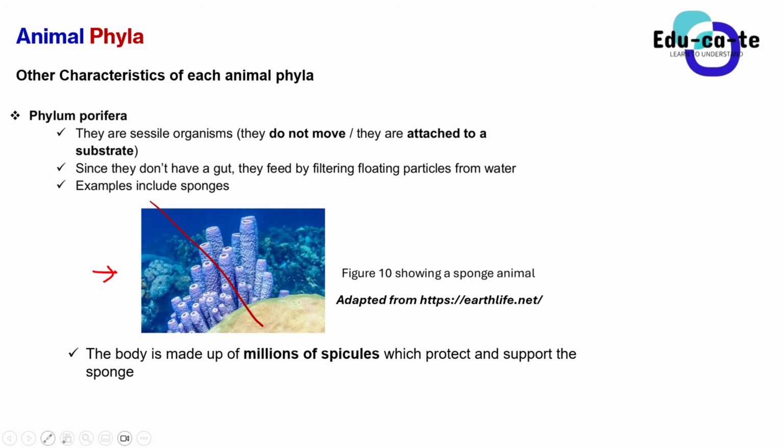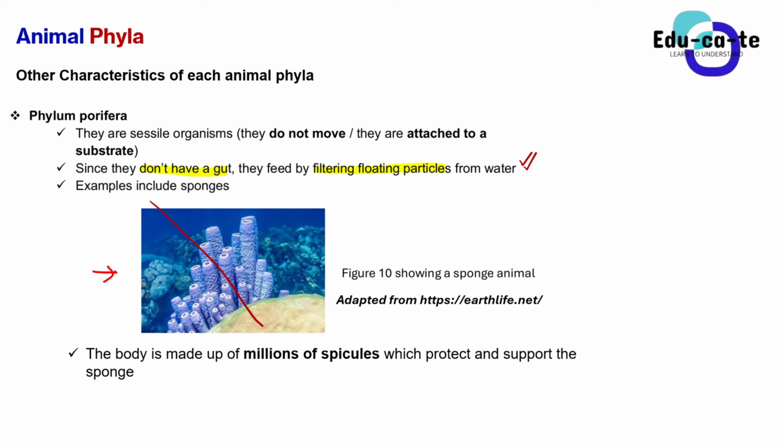Since the phylum Porifera animals don't have a gut, they feed by filtering floating particles from water. So whenever they ask about the nutrition of the animals that fall under phylum Porifera, how do they eat, because they don't have a mouth or an anus?